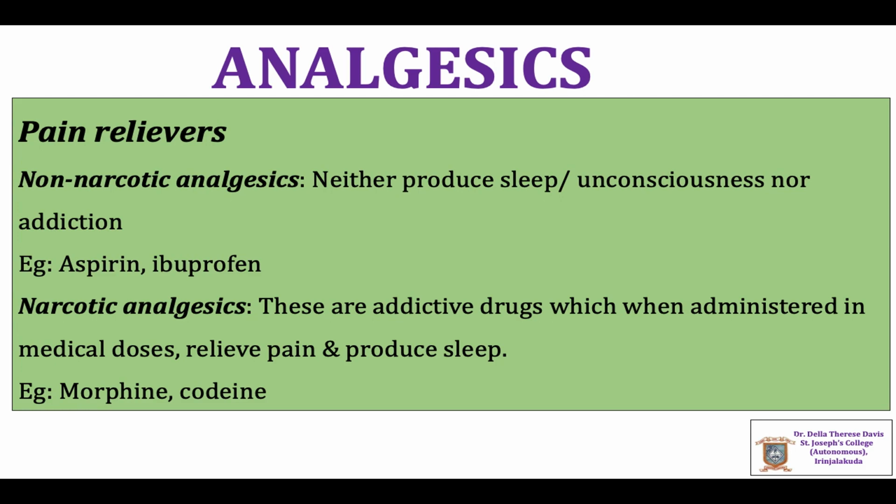Narcotic drugs are addictive drugs which, when administered in medical doses, relieve pain and produce sleep. In higher doses, these drugs can produce unconsciousness, coma, or even death. Examples include morphine, codeine, etc.